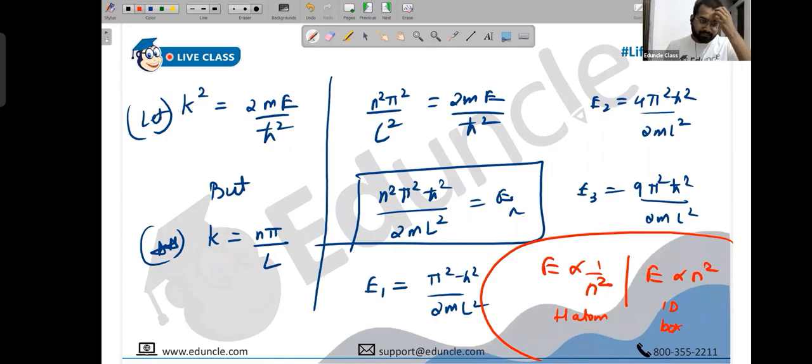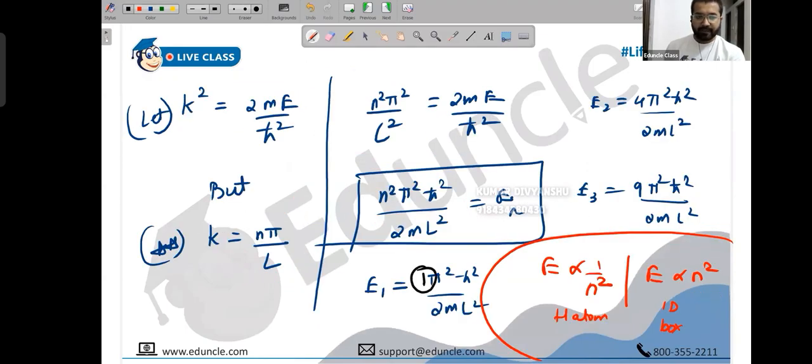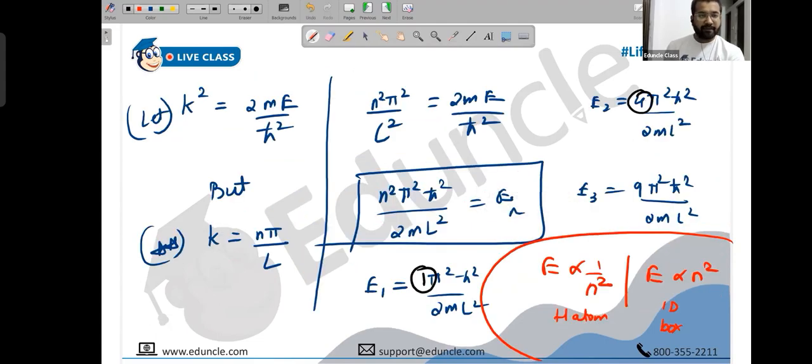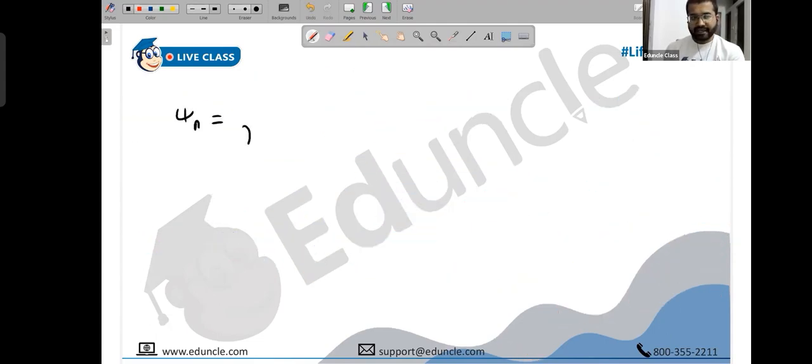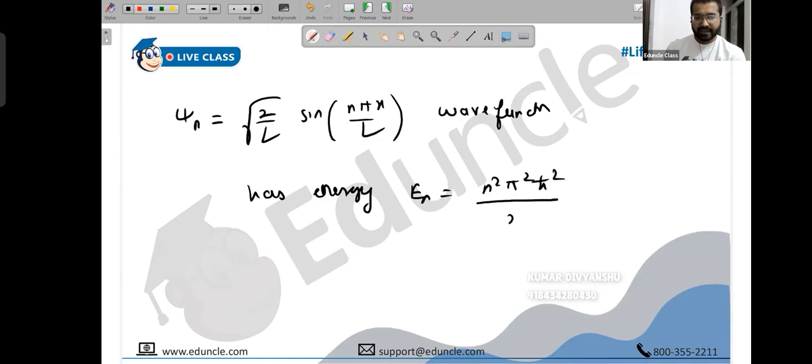Okay? So we have found the 1D box wave function and the 1D box energy eigenvalue respectively. Psi 1 has energy E1 because for both of them n is 1. Psi 2 has energy E2 because here you substituted n is 2, and 2 square becomes 4. So you can simply write that the wave function psi n, which is root of 2 by L sine n pi x by L, has eigenvalue as energy value En, which is n square pi square h bar square upon 2mL square.